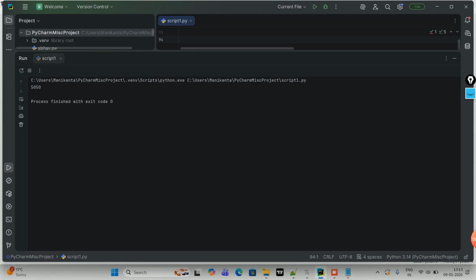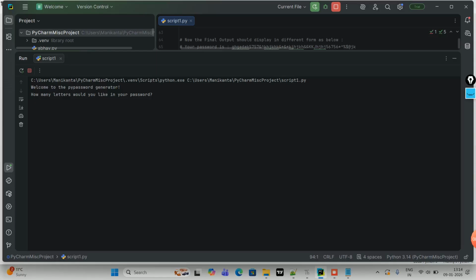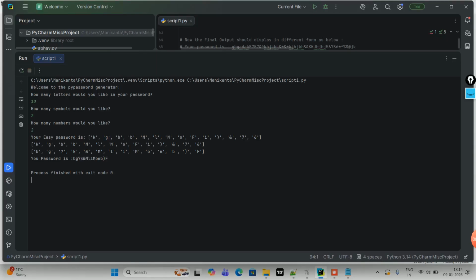Password generator. Okay. Now guys, this is the task for you, and let's see what you will do with this one. I'm going to execute this one. Welcome to the password generator. This should be the output. How many letters would you like in your password? Let's say I want 10 letters. How many symbols would you like? Let's say 2 symbols. And how many numbers would you like? Let's say I want to add 2 numbers. Enter.